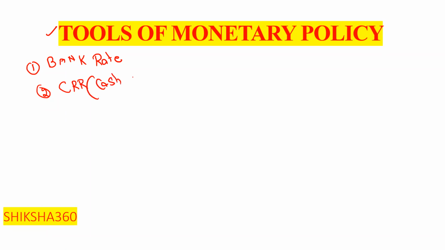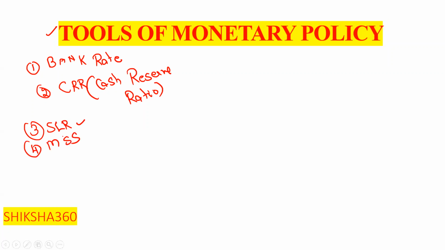Third is the SLR, statutory liquidity ratio. Fourth is the MSS, market stabilization scheme. Fifth is the repo rate. Sixth is the reverse repo rate.